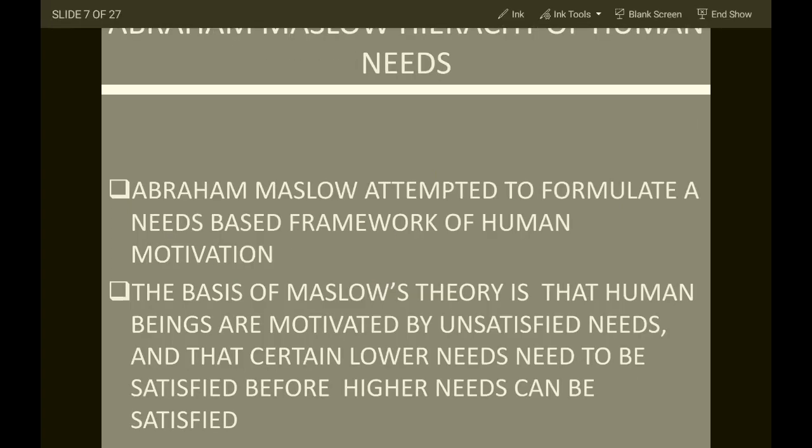Now these are the assumptions regarding the theory which he has given. Abraham Maslow attempted to formulate a need-based framework of human motivation. Basically he made a pyramid-like structure in which he classified the needs in five categories, from lower to higher level.